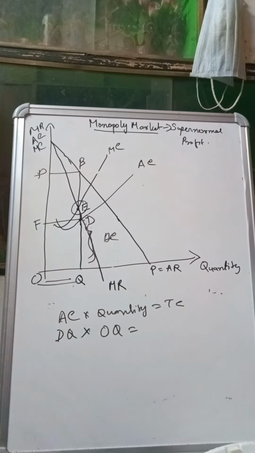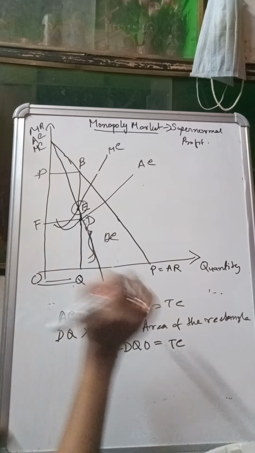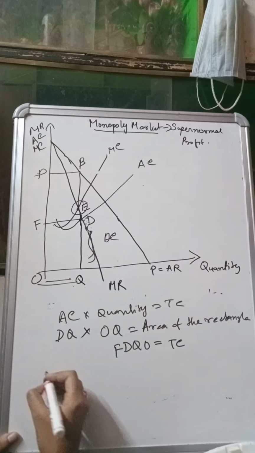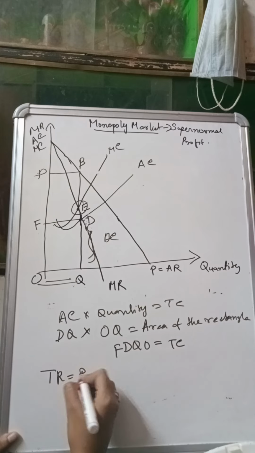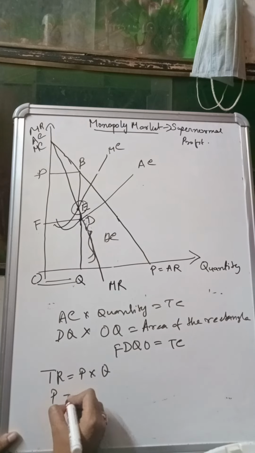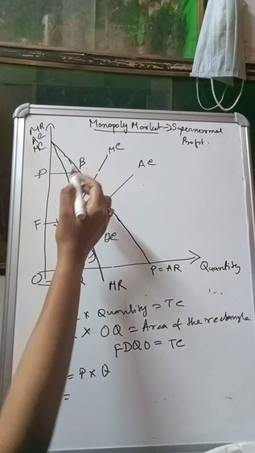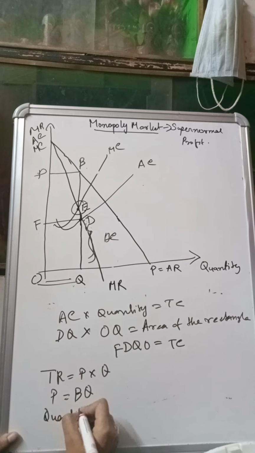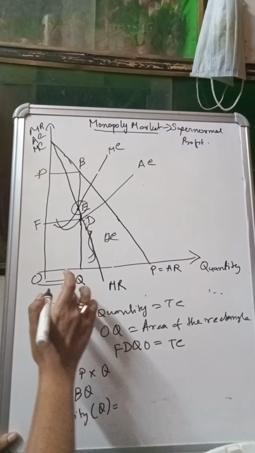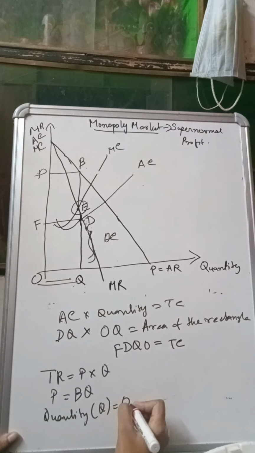So if I multiply DQ into OQ, I will get the area of FDQO. So can I write here that the area of the rectangle FDQO is equal to how much? Total cost. This is my total cost, right? We have got the total cost. Now we have to find the total revenue. What is the formula of total revenue? It is P into Q. My P is how much? I have already told that the P is BQ. And my quantity Q is again OQ, right?